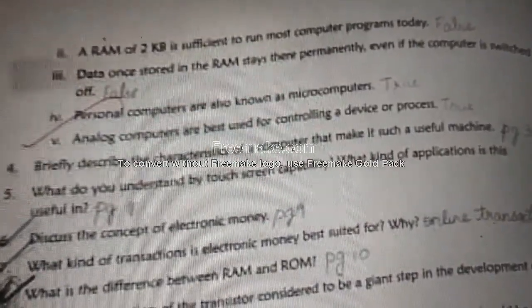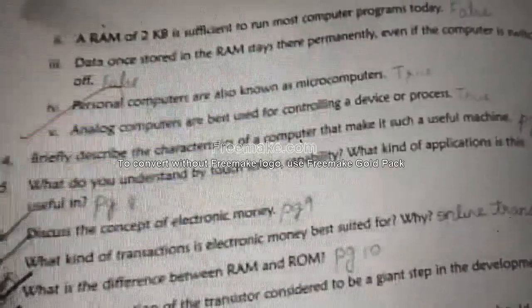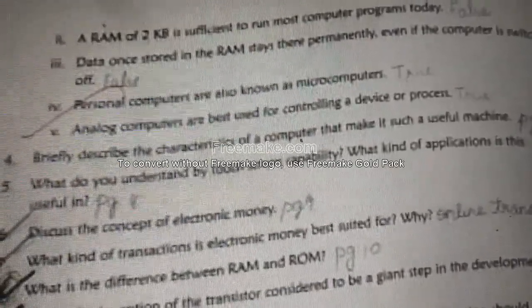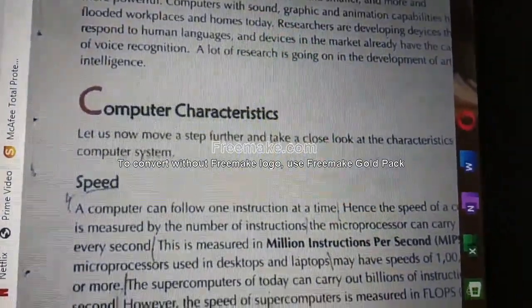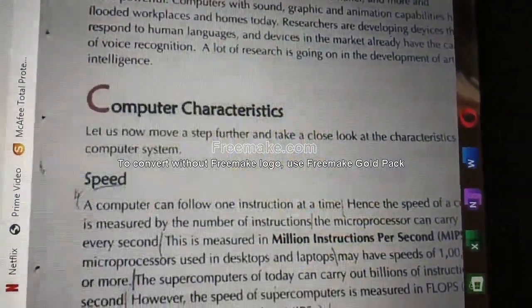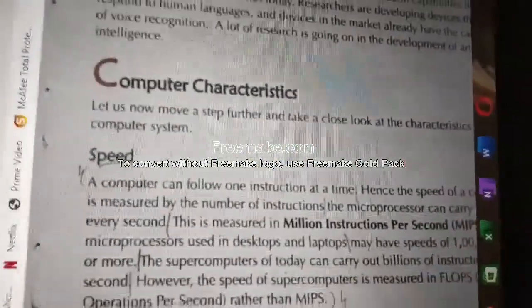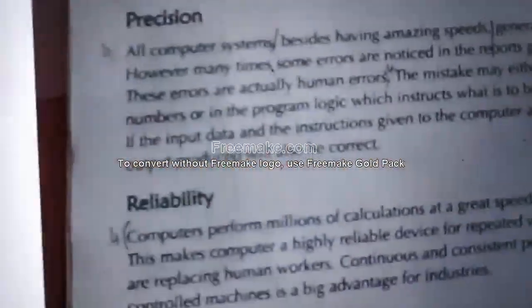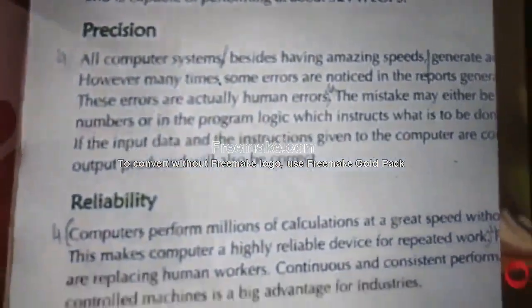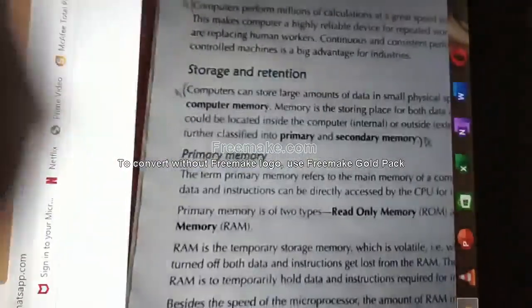Okay. First unit, question number 4, that is 2 mark. Briefly describe the characteristics of a computer that make it such a useful machine. Page number 3, 4. See, I already told you this. Since it is a 2 mark question, you want to write the headings alone. Computer characteristics means, what are the characteristics of computer? Speed. Speed is one character. Precision, reliability, storage and retention. These are the different characteristics of a computer.